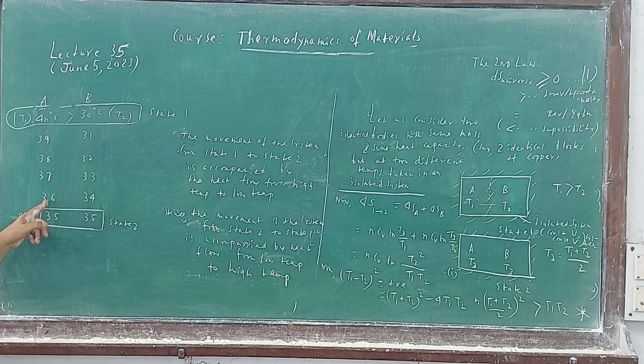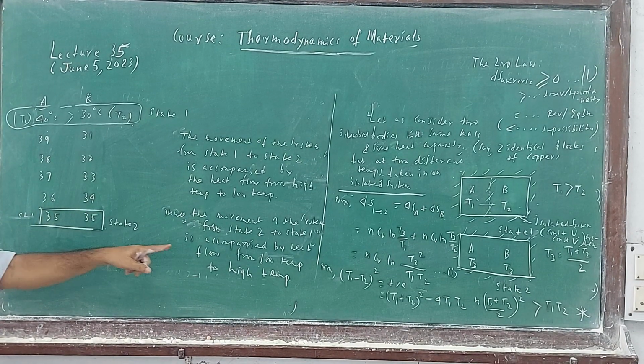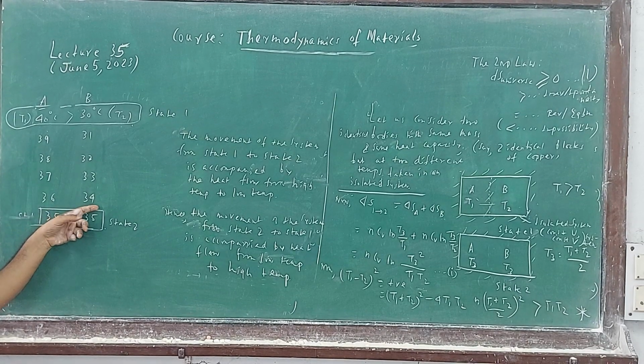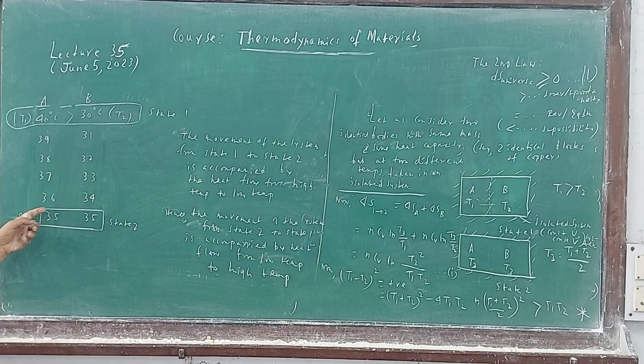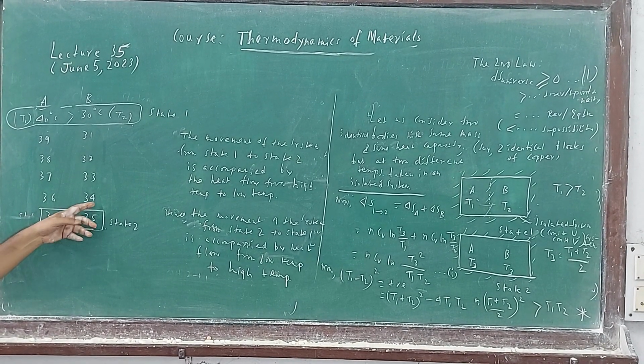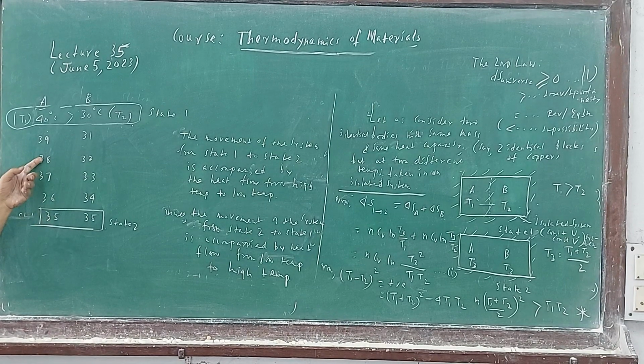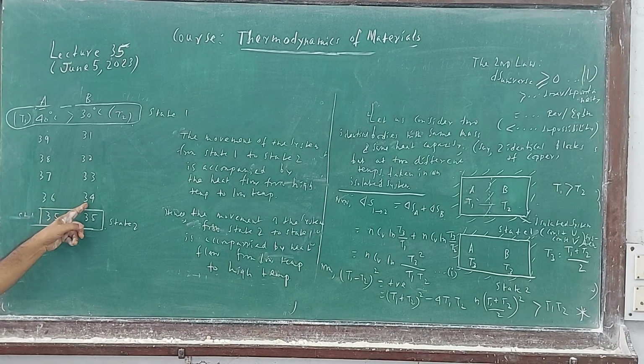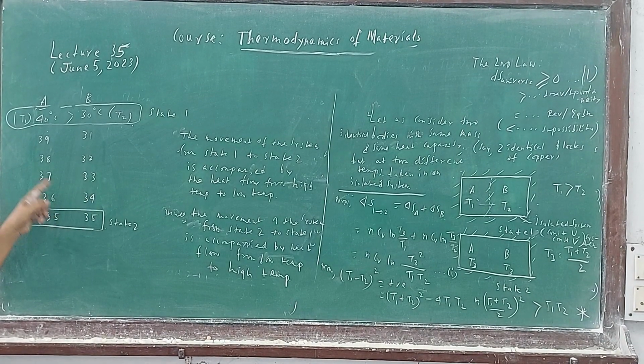Here you follow high, low. Which is high? This is high. I move in the reverse direction. I want heat to flow from low to high. What will be the result? Lower will be still lower and higher will be still higher. Repeat: heat flows from low temperature to high temperature, so this gives heat and becomes lower, and this becomes higher. So 34 to 33, 36, 37, 33, 32.